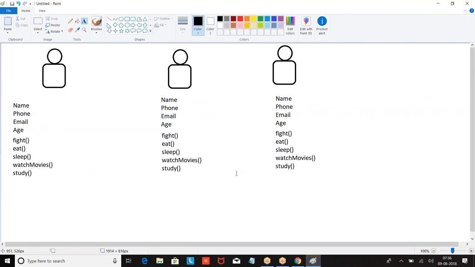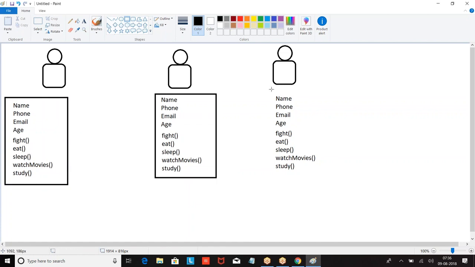So basically, we have data about a student and the actions he can perform, the activities he can perform. We have information about a student and the corresponding actions. Now what I'm doing is clubbing both of them together and making a class.